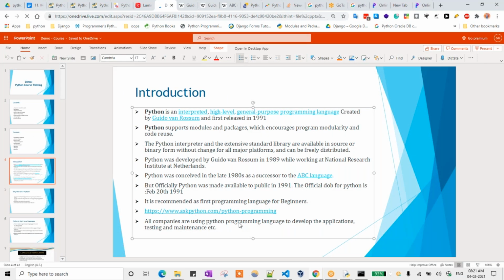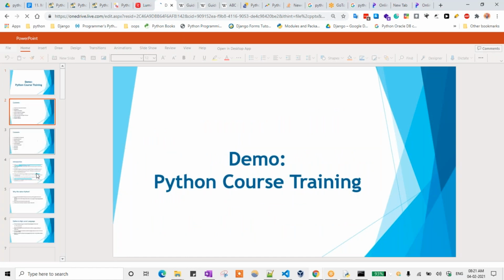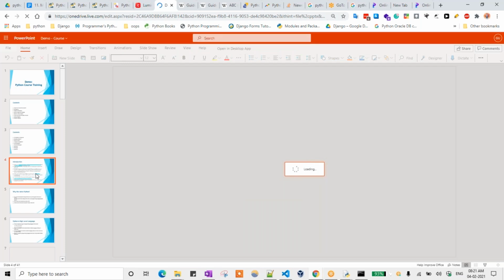All companies are using the Python programming language. One second, it is loading again. I opened it through Webpack, so that is the reason it is loading.